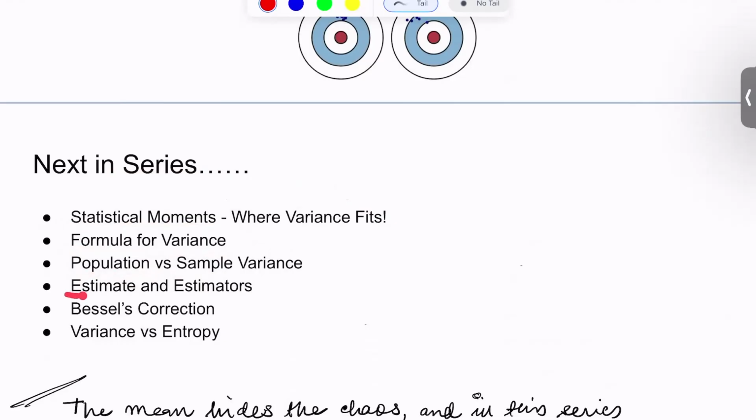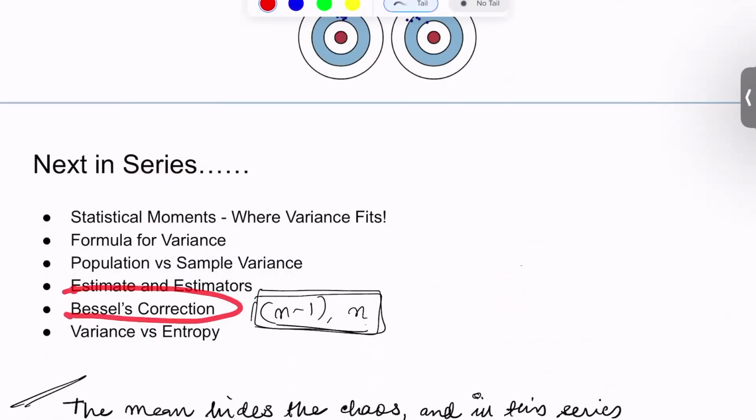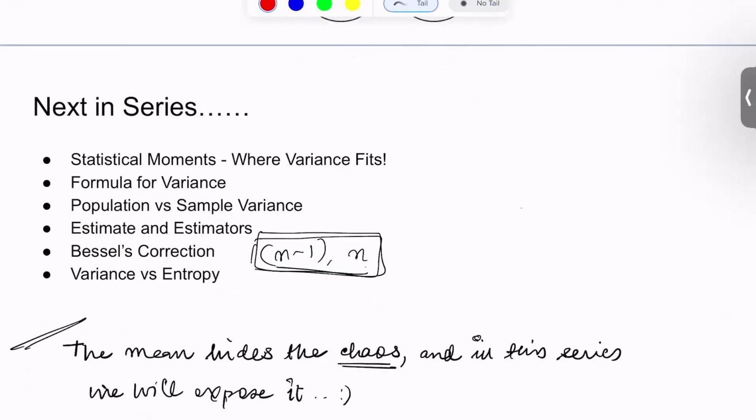We'll also look into estimates and estimators, where estimators are required to infer the reality or the truth just by the available data that we have. We've also seen that sometimes we divide by n minus 1, or sometimes we divide by n while calculating the variance. We'll look into the answer for why this is the case when we try to demystify Bessel's correction. And finally, we'll try to study some subtle differences between variance and entropy, where variance and entropy both capture some notion of spread of a data distribution.